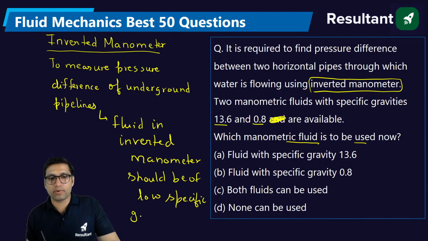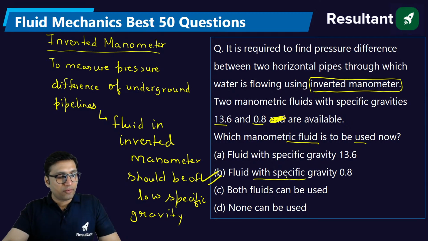Whenever we use an inverted manometer, we make sure that the manometer fluid has low specific gravity. When we use a normal manometer, we use a fluid that has high specific gravity.